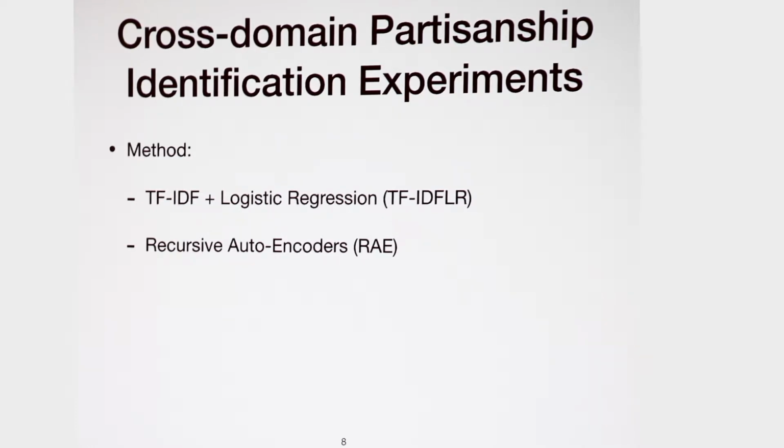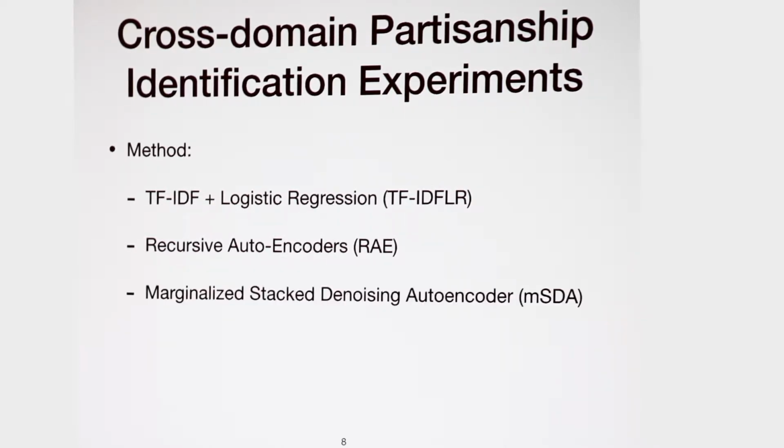However, there is one potential problem here. One of the most fundamental assumptions for a machine learning problem is that the training dataset and the test dataset should be sampled from the same distribution. However, because our datasets come from three different sources, our data is actually sampled from different distributions. So we use a domain adaptation technique here. In our case, we use the marginalized stacked denoising autoencoder, MSDA. MSDA is considered one of the most classic domain adaptation techniques for text data.